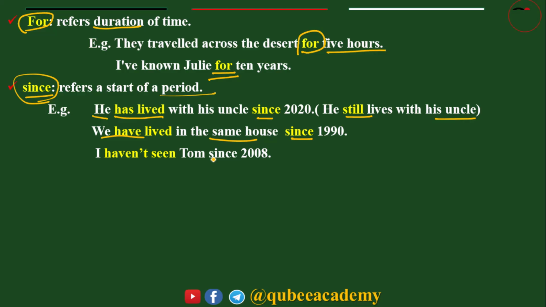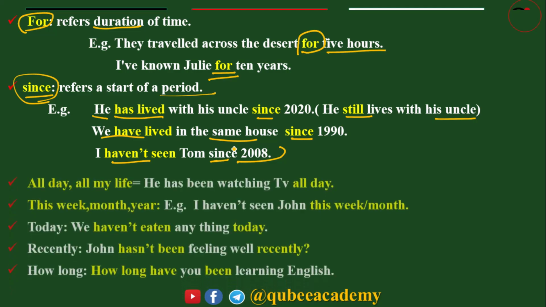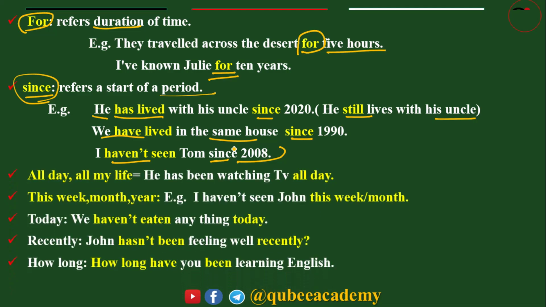I haven't seen Tom since 2008. Since 2008. Here, I haven't seen Tom since 2008. This indicates that until now I didn't see Tom. The other indicators of present perfect in that sentence, if such types of words are there, it refers to present perfect.